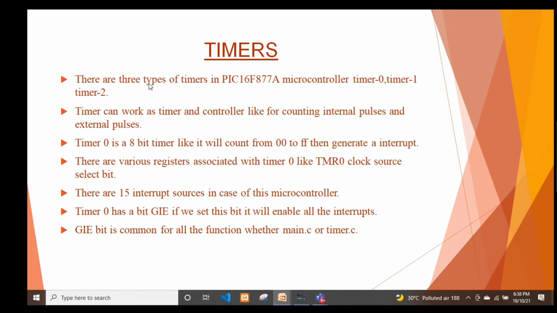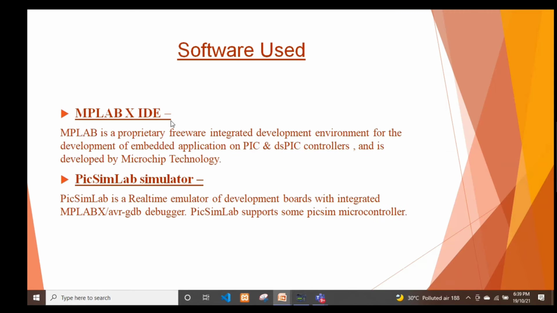Timers. There are three types of timer in the PIC16F877A microcontroller: timer 0, timer 1 and timer 2. A timer can work as a timer or it can work as a counter. Timer 0 is an 8-bit timer, it will count from 00 to FF and generate an interrupt. There are 15 interrupt sources in this microcontroller. GIE is the global interrupt enable bit, and if we set this bit, it enables all the interrupts.